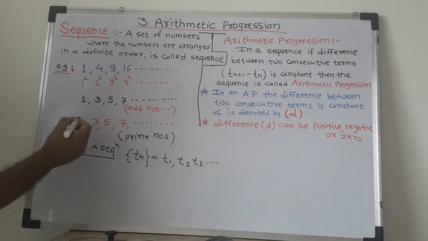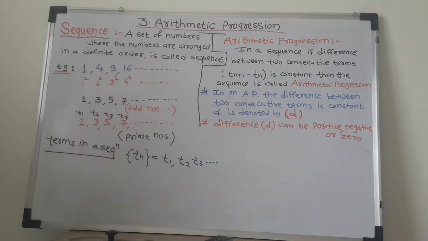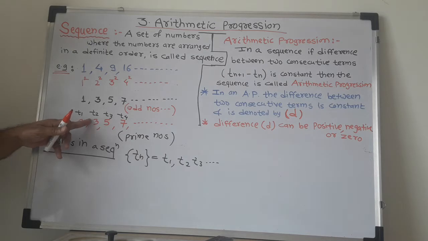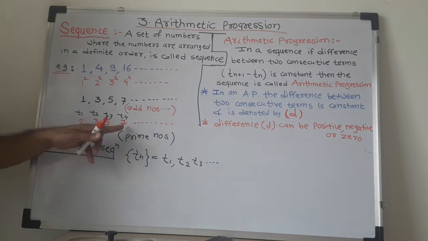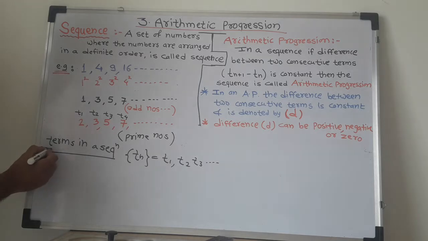Like this. Means here T1 is 2, T2 is 3, T3 is 5, and T4 is 7. First term, second term, third term, fourth term of a sequence. Like this, you can take terms in a given sequence.